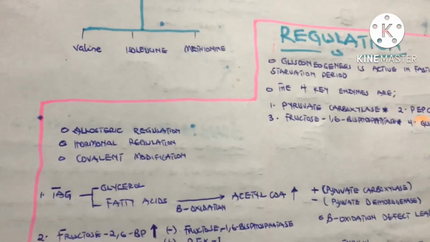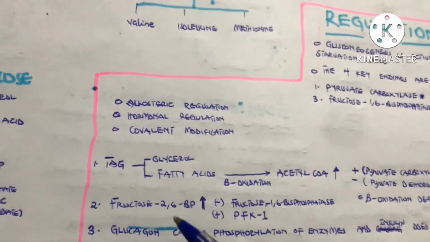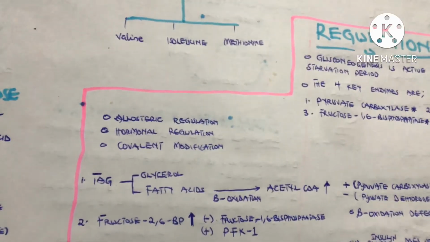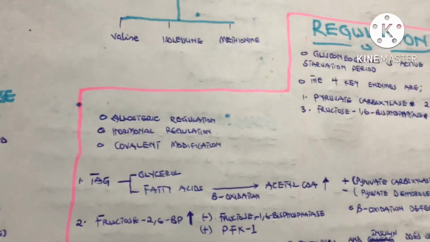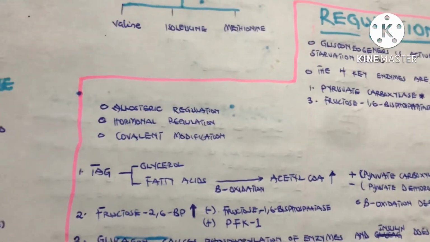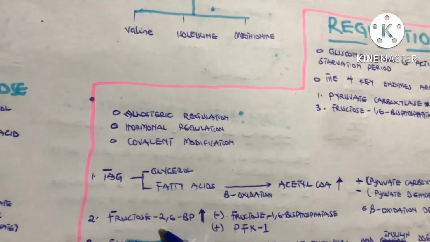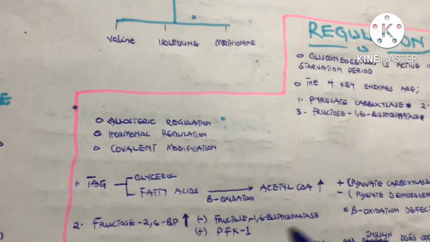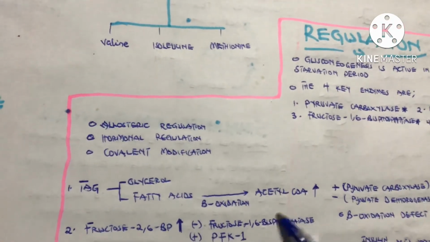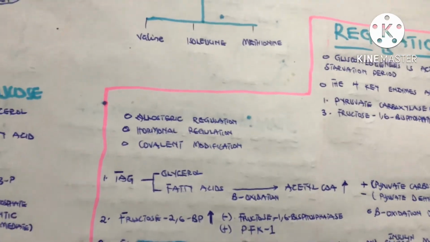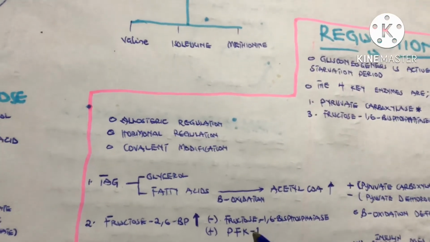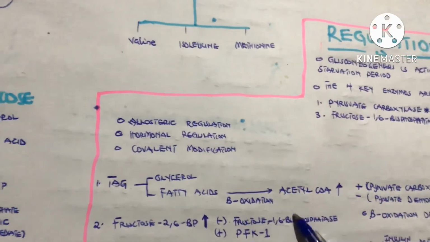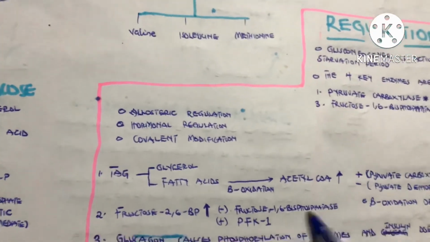Also, we have this substrate called fructose 2,6 bisphosphate, actually being formed by an enzyme called phosphofructokinase 2. And a high level of this fructose 2,6 bisphosphate will actually inhibit a key enzyme in the gluconeogenic pathway called fructose 1,6 bisphosphatase, and also activate phosphofructokinase 1, which is the key enzyme in glycolysis. But the opposite of this will do the reverse. You understand? The opposite of this will do the reverse.